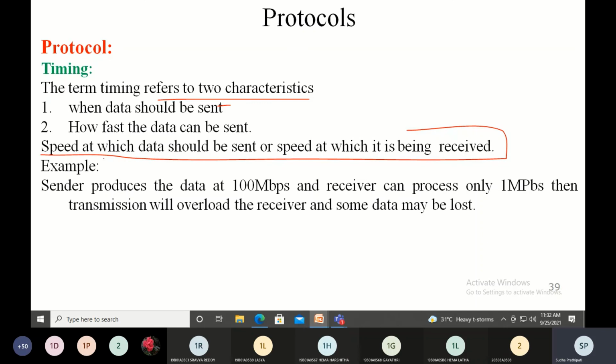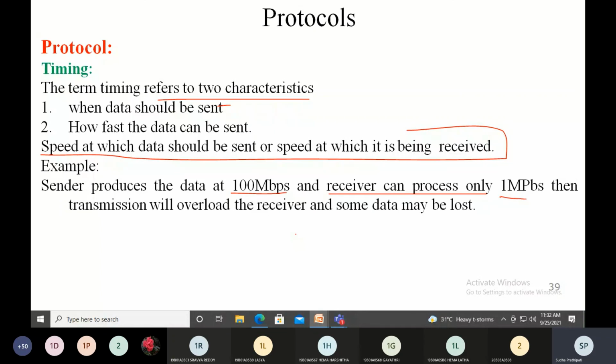For example, say the sender's capacity of generating data is 100 megabits per second, and the receiver is able to process only 1 megabit per second. Then there is a problem, right? The receiver and sender capabilities are different. The receiver will be overwhelmed with many bits, and some data will be lost because the receiver will not be able to process all the data at the same time.